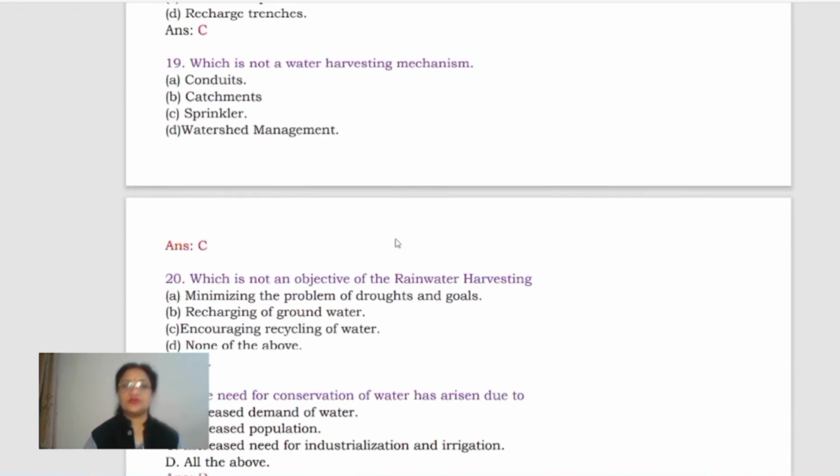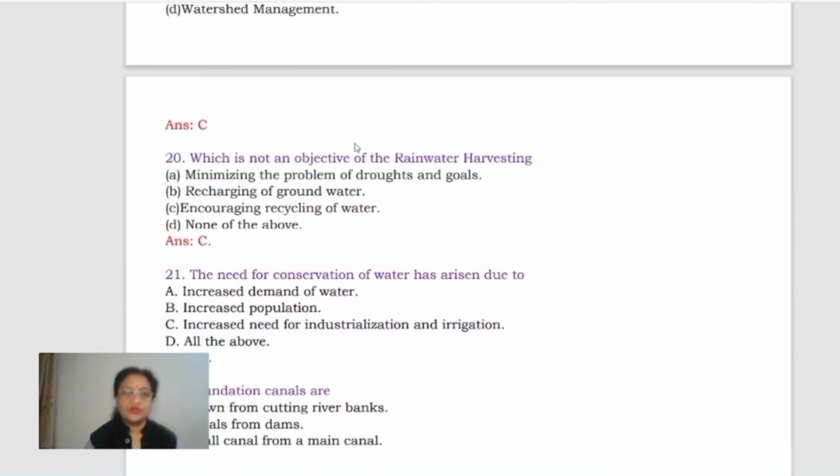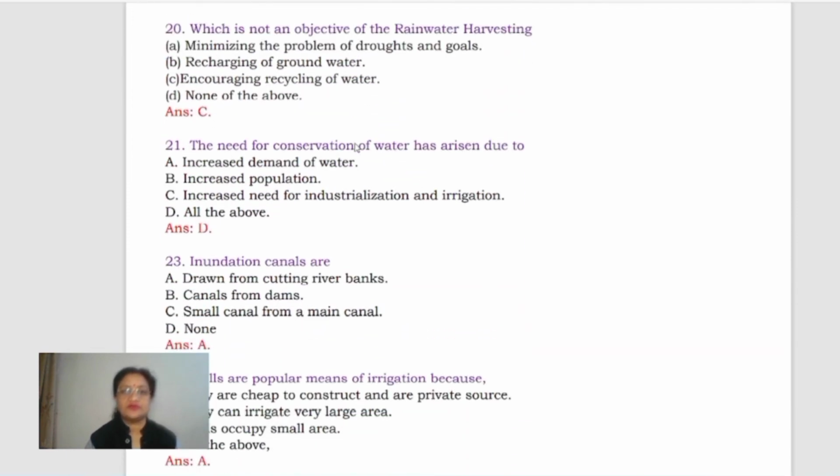Right, which is not a water harvesting mechanism. Conduits, catchment, sprinkler, watershed management. All these are the different methods of water harvesting mechanism, but the sprinkler is something different. Sprinkler is a method of irrigation, modern means of irrigation. Okay, so sprinkler is somewhat different from these. Now, which is not an objective of rainwater harvesting?